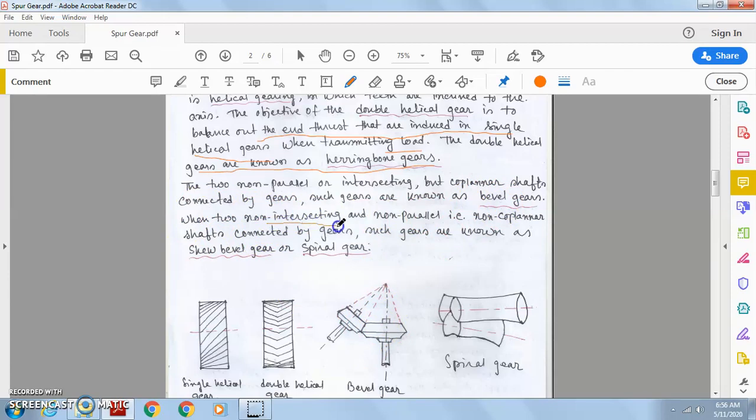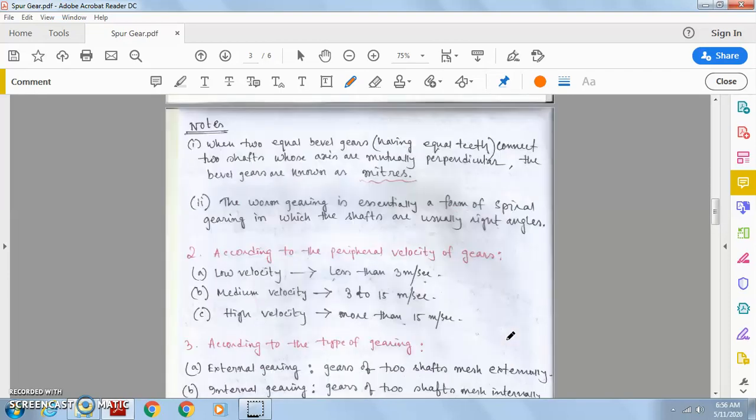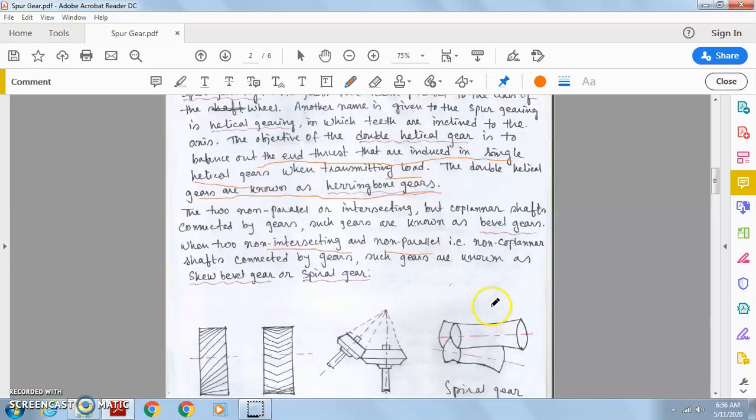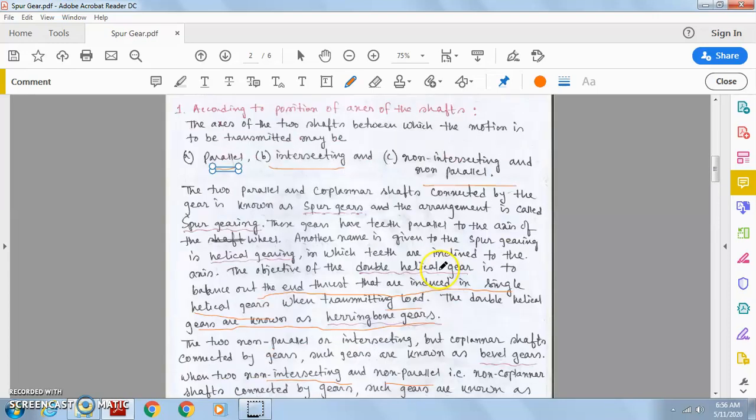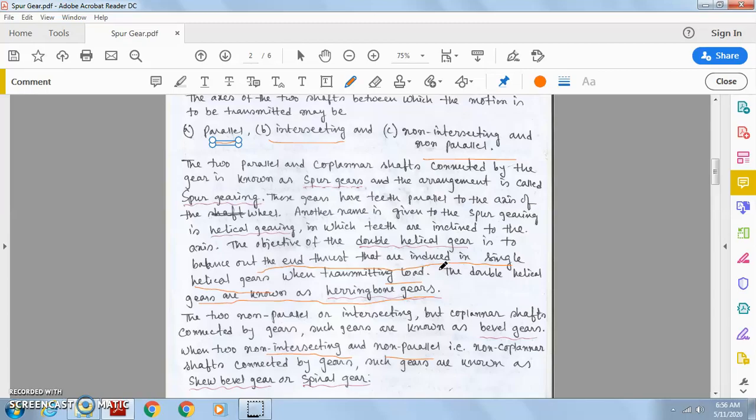When two non-intersecting, non-parallel, that is non-coplanar shafts are connected by gears, such gears are known as screw gear or spiral gear. This is the spiral gear. Just remember the type of the shaft, whether it is inclined, parallel, coplanar or non-coplanar.